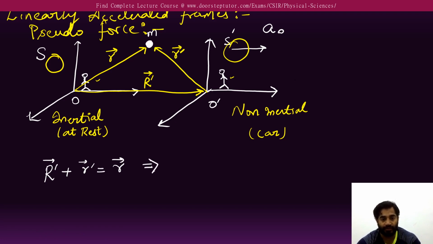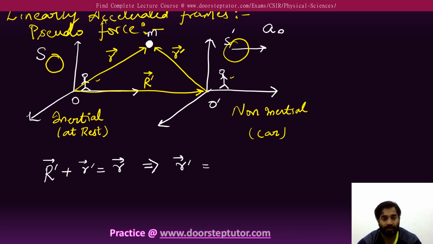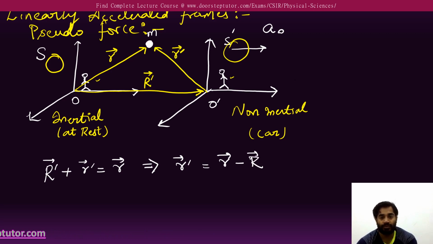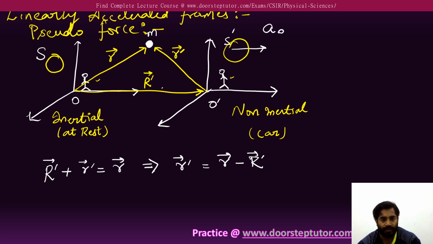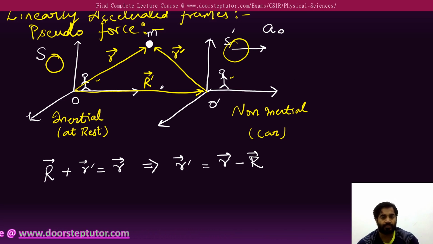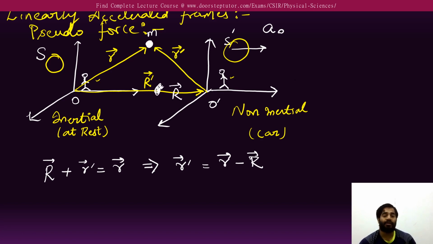From here, r dash is going to be the r vector minus capital R. So this is r dash, and it is better to take it as R. So we formed the relation between r, r prime and the capital R.